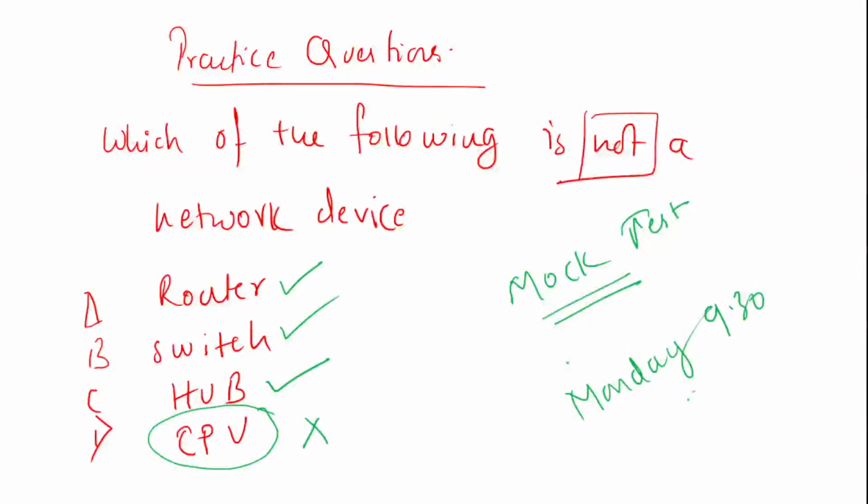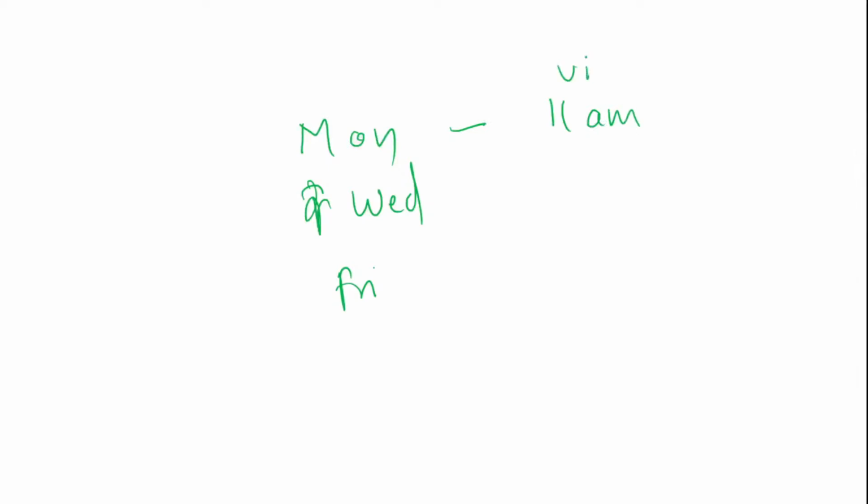Malaya Mahapati, I'll tell you my session schedule. Just to keep track, if you are really trying hard: on Monday, Wednesday and Friday at 11 a.m. one video comes, on the same topic. We are doing ICT, so that comes on ICT.